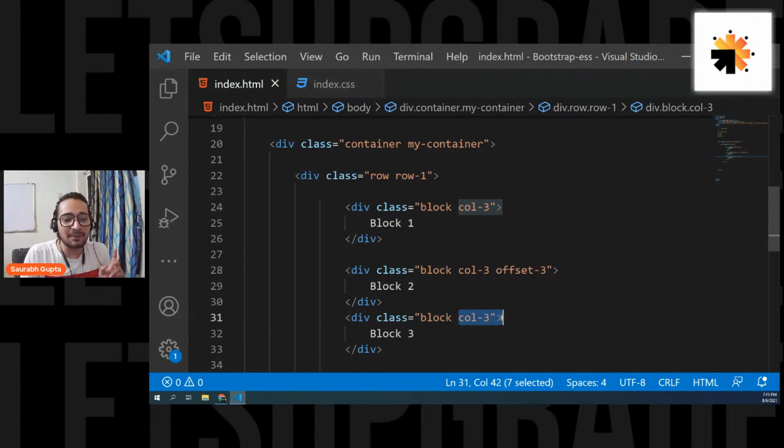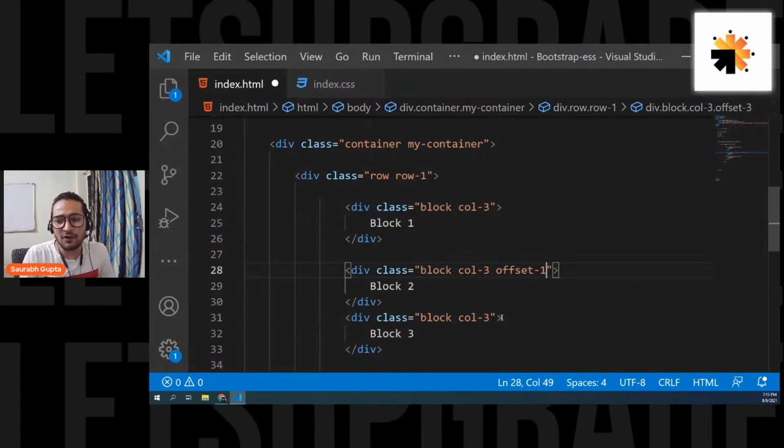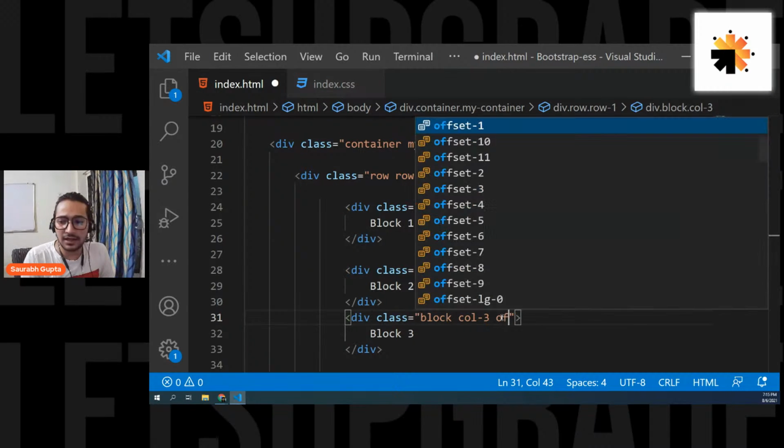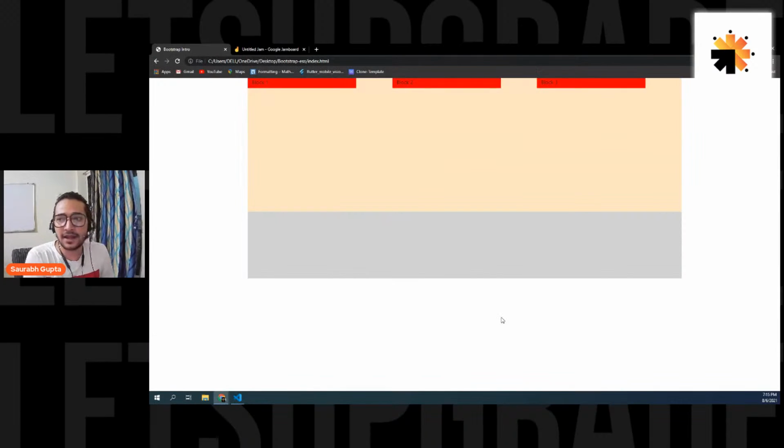Okay, yes. Some people are asking, how can I create gaps between them? Simple. So let's do one thing. Give offset 1 here. Okay, so now it will only have one gap. And then give an offset of 1 to the last element as well. And here we go. You can have something like this. Why not? You can have something like this. Are we cleared?